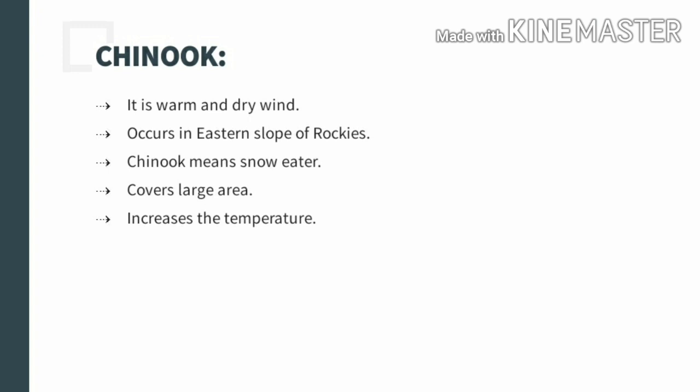In the slide it is given that it covers a large area, around 300 to 500 kilometers of land surface is affected by the Chinook. Chinook also increases the temperature by 10 to 20 degrees centigrade.